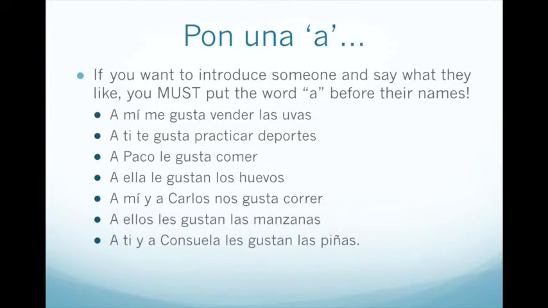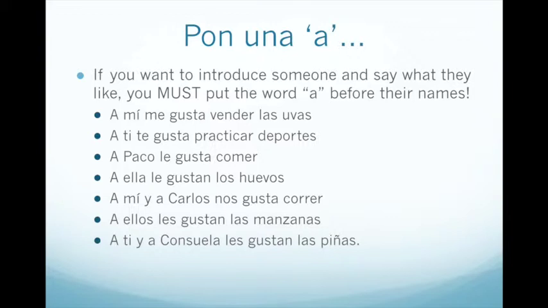If we would like to introduce someone and say what they like, you must put the word a before their names. For example, a mí me gusta, a ti te gusta, a Paco le gusta, a ella le gusta. A mí y a Carlos nos gusta, a ellos les gustan. A ti y a Consuela les gustan.